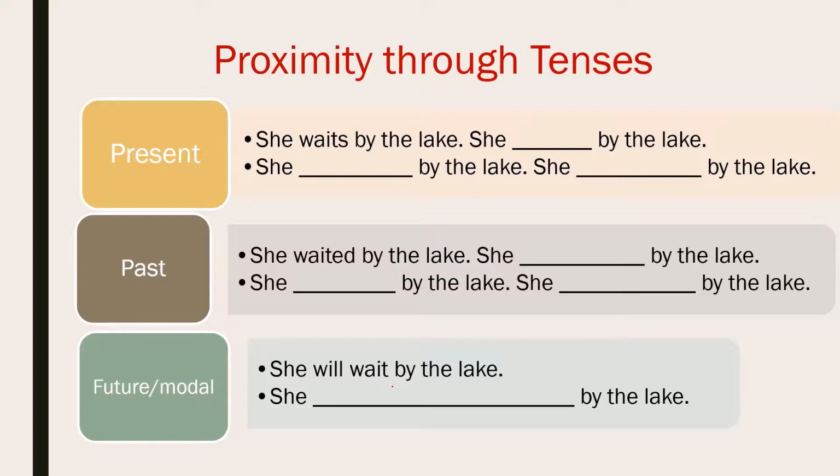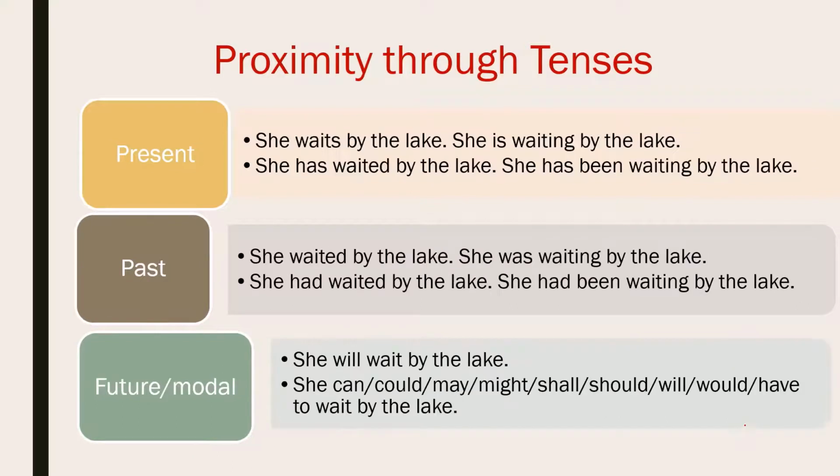"She should wait." What does it mean? Compulsory. It's an obligation. Good. So see: She waits by the lake. She's waiting by the lake. She has waited by the lake. She has been waiting by the lake. She waited and she was waiting. She had waited. She had been waiting. She will wait by the lake. She can, she could, she may, she might, she shall, she should, she will, she would.